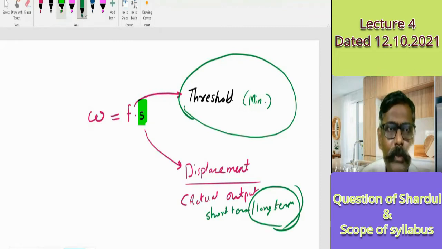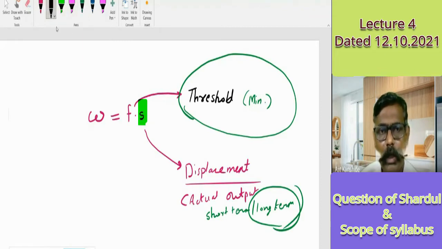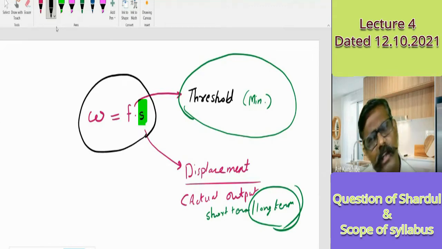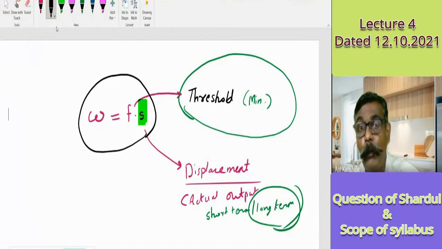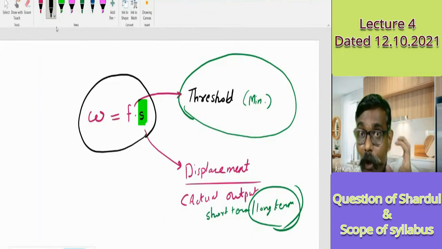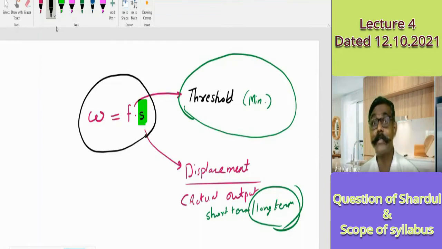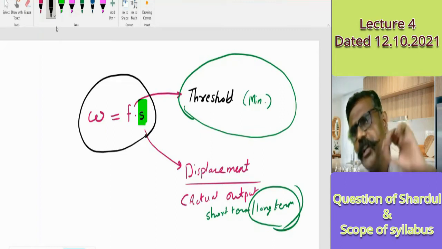You have also studied the formula, work is equal to force times displacement. I also studied it in my school and college days, but I apply this concept for my task execution. As I go on applying, my understanding of that concept drastically differs.